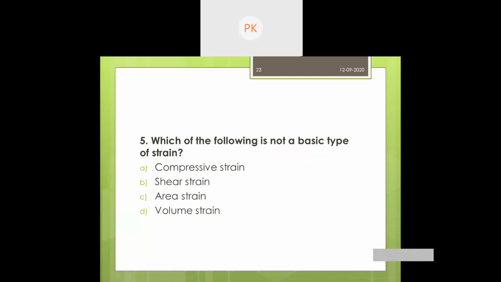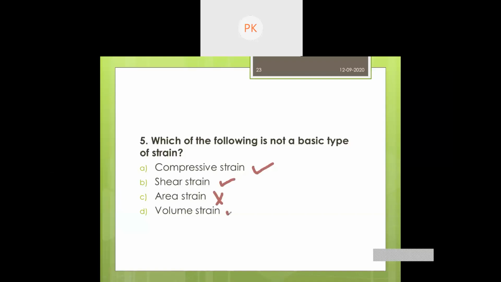Which of the following is not a basic type of strain? Which one do you think is not a strain? Compressive strain: when the member is subjected to compression, it is going to take compressive strain. Shear strain: when material is in shear stress, it is going to undergo shear strain. Area strain, have you heard about area strain? No, this is not a possible answer.